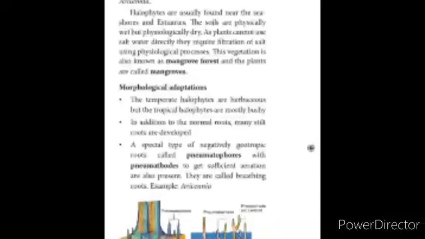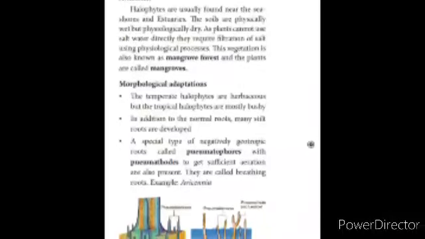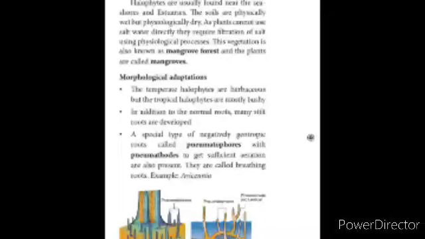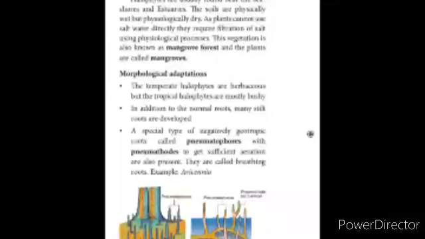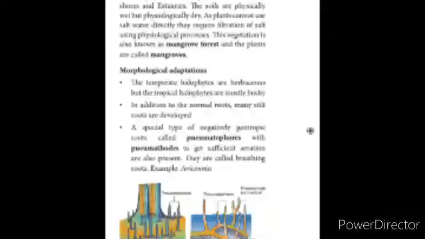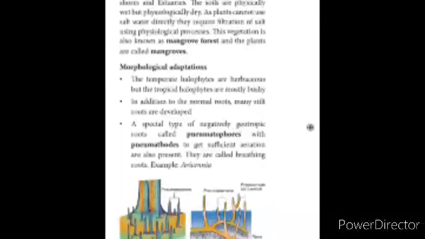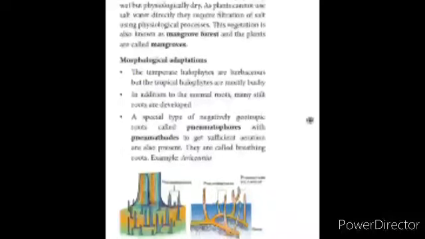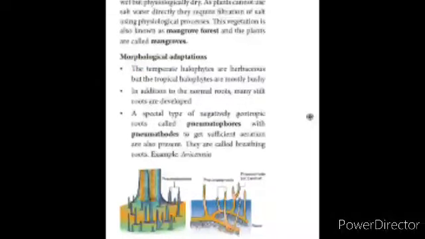Plants cannot use salt water directly, they require filtration of salt using this physiological process. The vegetation is also known as mangrove forest, and the plants are called mangroves. So, the plants which are found in the salt concentration, when they grow there, it is called as mangroves.